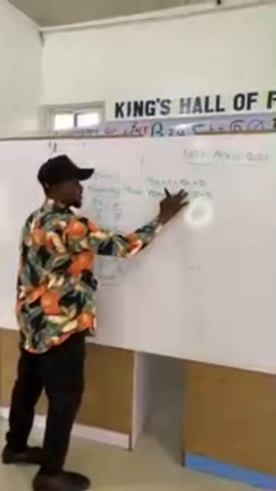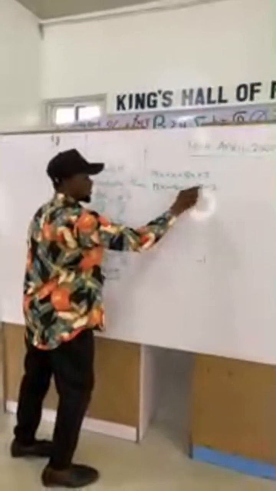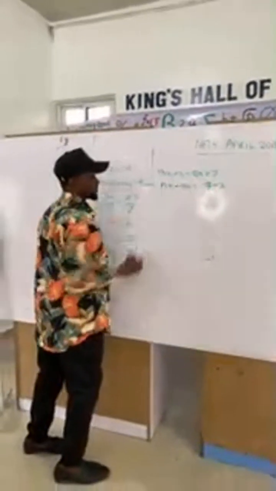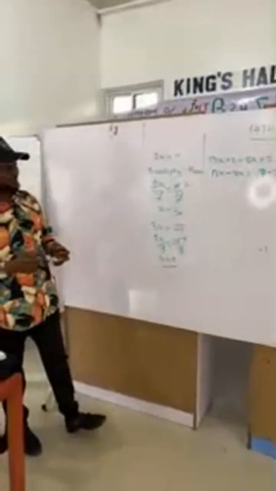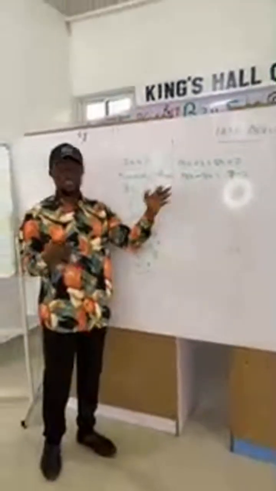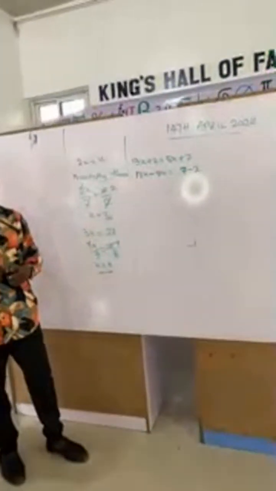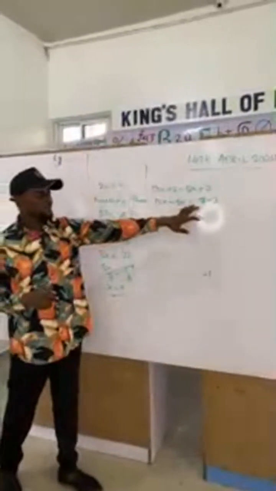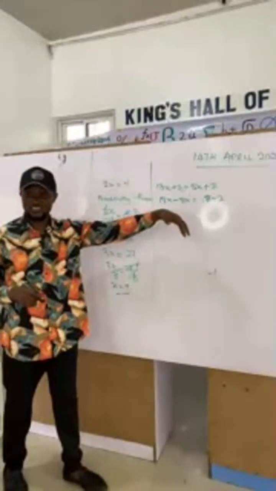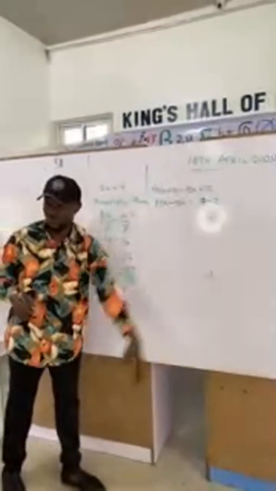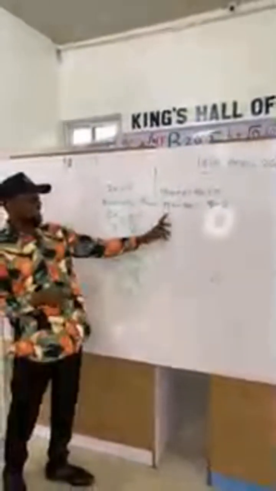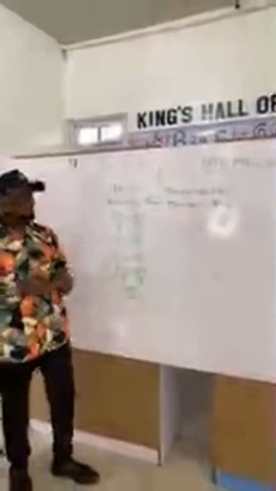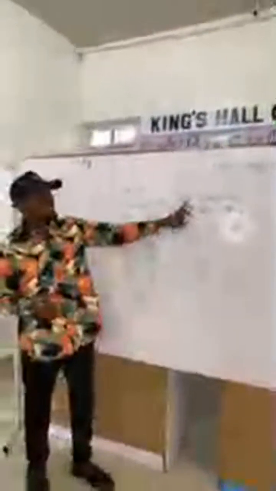So now, 18x, these are now like terms, because the x has come to x, and the constant has come to the constant. So 13x minus 5x is 8x. You cannot subtract or add the x to a constant.